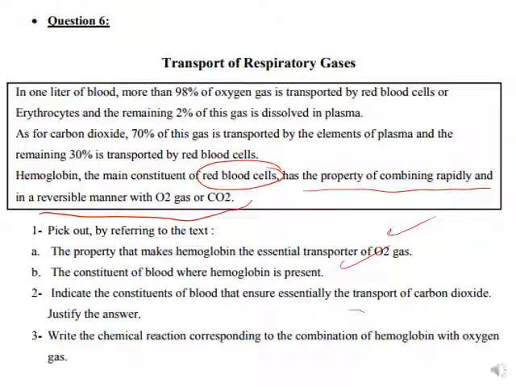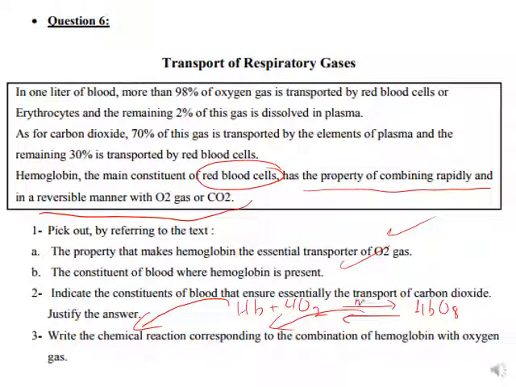Here we have part 3. They ask you to write the chemical reaction of the combination of hemoglobin and oxygen gas. So hemoglobin plus oxygen gives oxyhemoglobin. They ask for the chemical equation, so you have to know that Hb plus 4O2 gives, in the opposite direction, HbO8, oxyhemoglobin.